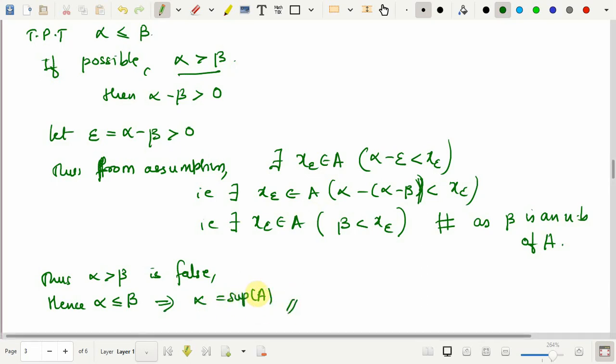Now, the exercise for you is to state and prove an analogous statement for infimum and see how it varies in terms of generalization. So, with this I end this session. We will discuss some more properties and some more applications of this greatest lower bound and least upper bound in the next lecture.